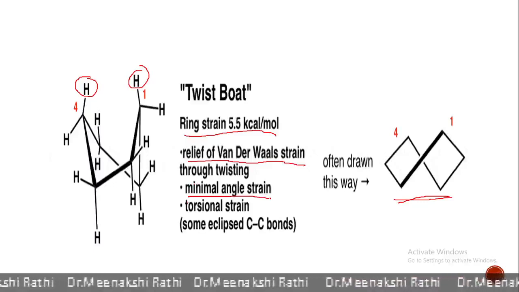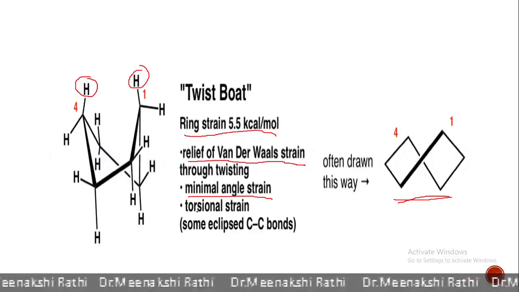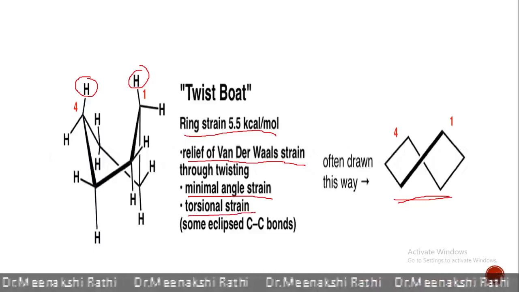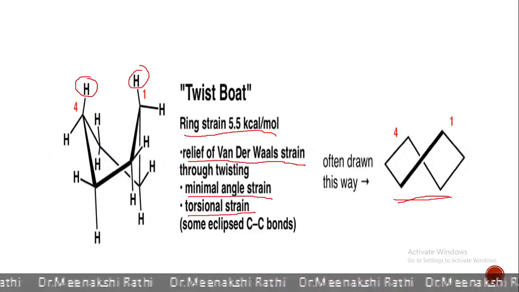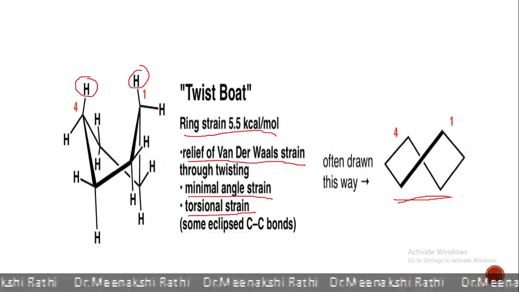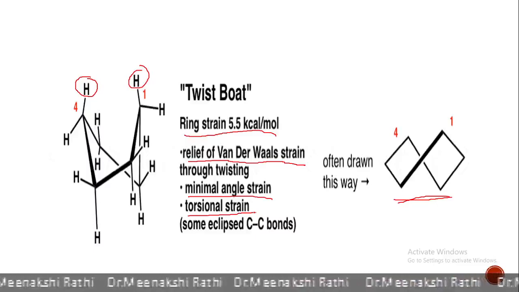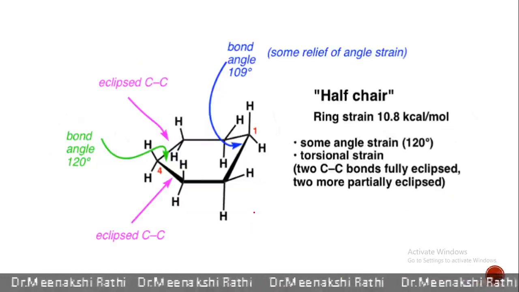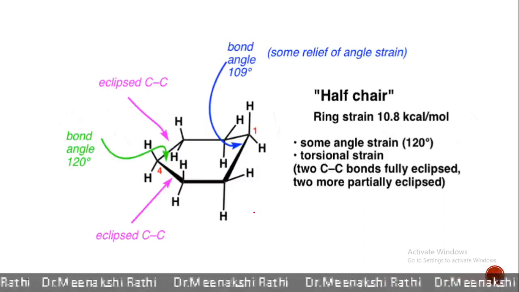There is a minimal angle strain, but this twist boat conformation also possesses some torsional strain. Some carbon-carbon bonds possess the eclipsed conformation. But it is observed that twist boat conformation is more stable than boat conformation, but it is less stable than the chair conformation. The fourth conformation is the half chair conformation.